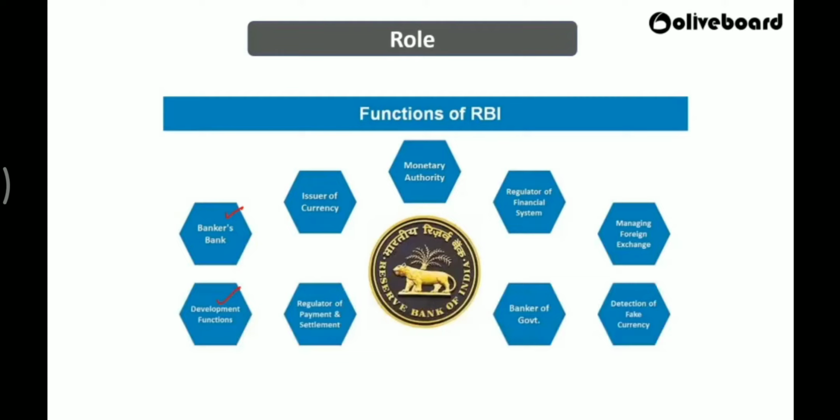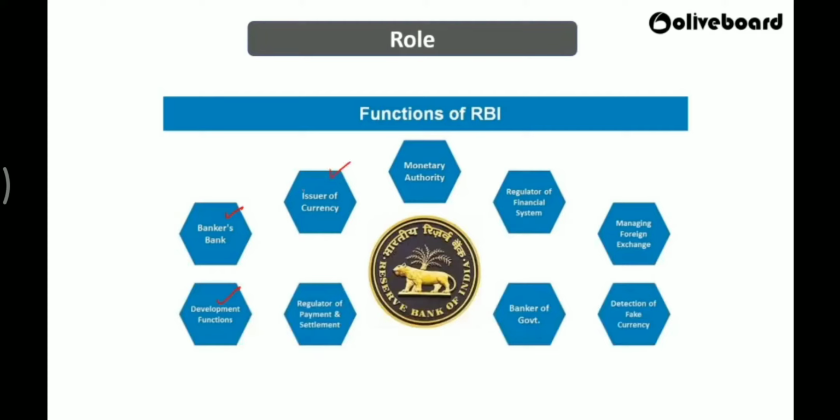For development. All right. So on one side they are developing the banking system. They are trying to reach as much as possible all the villages, all the rural areas where banking has to be there. Every person should have access to banks. It should come, because they are capitalizing it. Correct. When we are opening banks and people start using banks, we are forming what? Capital over there. We are taking money from the people, and the money supply will get what? Improved. So that is related to what? Development functions.